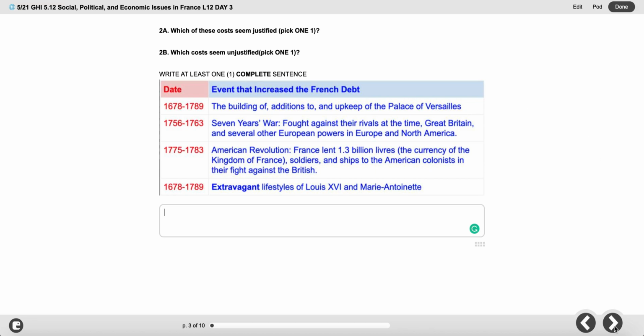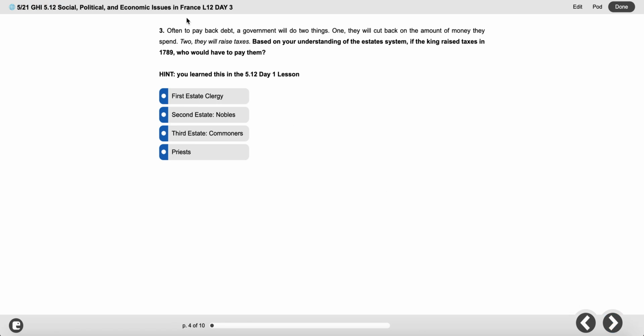Okay, now let's move on to question 3 together. Question 3. Often to pay back debt, a government will do 2 things. 1, they will cut back on the amount of money they spend. 2, they will raise taxes. Based on your understanding of the estate system, if the king raised taxes in 1789, who would have to pay them? Hint, you learned this in the 5.12 day 1 lesson.